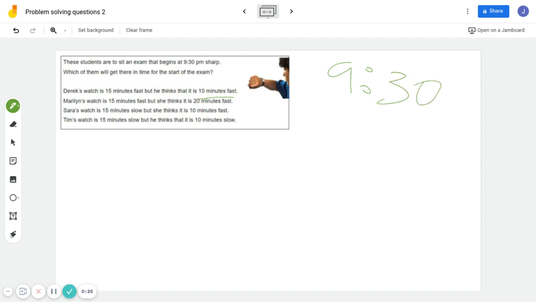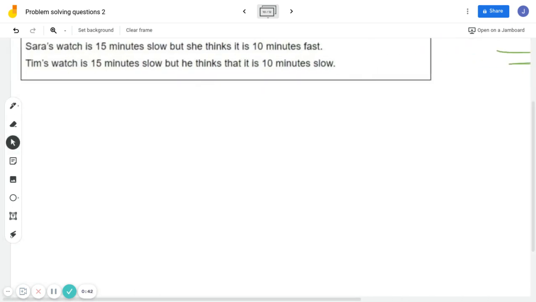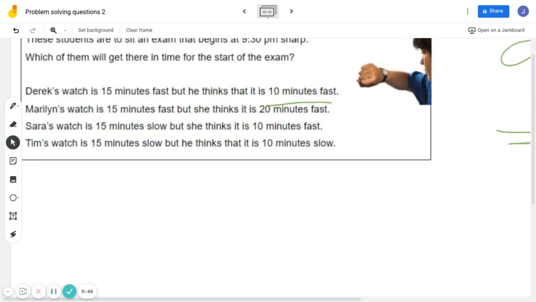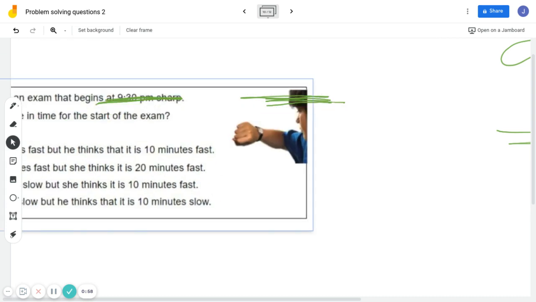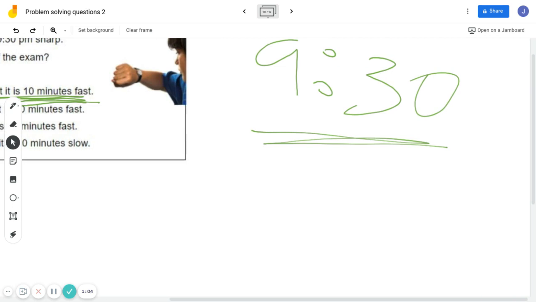So I restarted. Okay, so these students are to sit an exam that begins at 9:30 sharp. Which of them will get there in time for the start of the exam? So it starts at 9:30. I'm going to focus on Derek first, and we're going to work through Derek slowly, and then I'll work through the other examples faster. Derek's watch is 15 minutes fast, but he thinks it's 10 minutes fast. So he wants to get to his exam at 9:30.